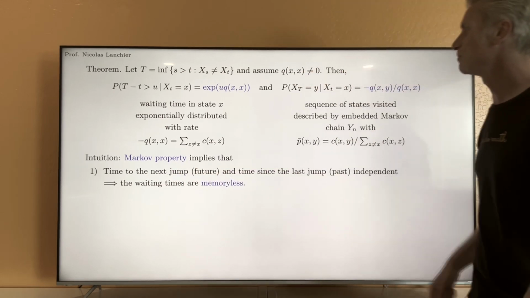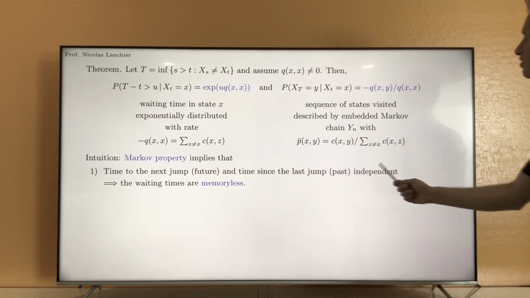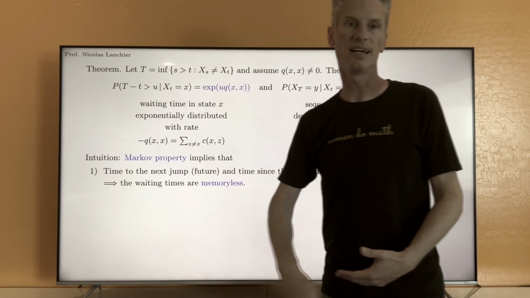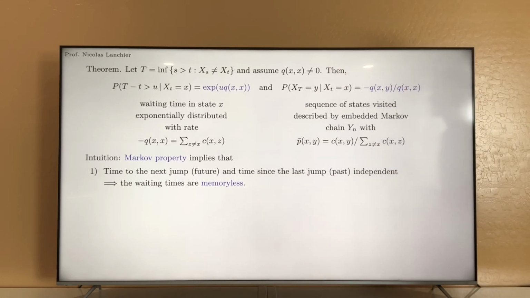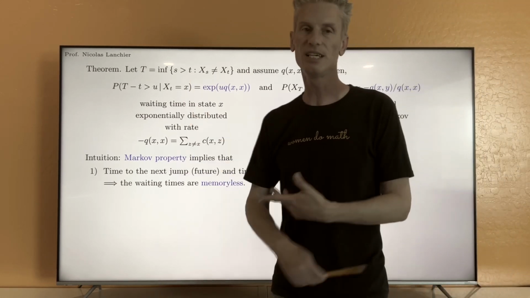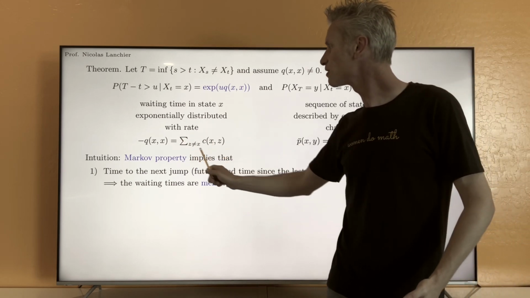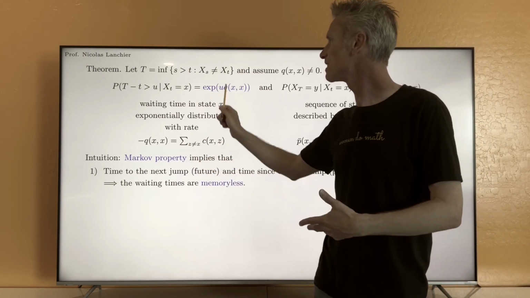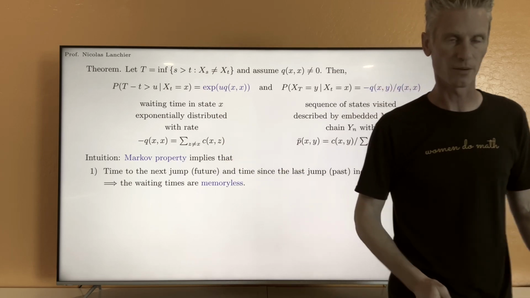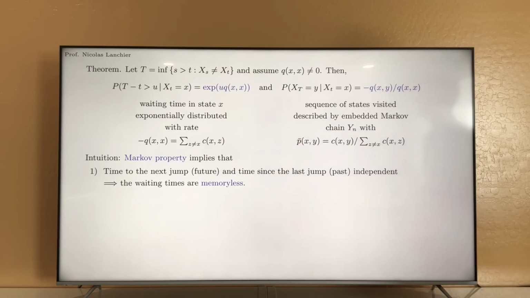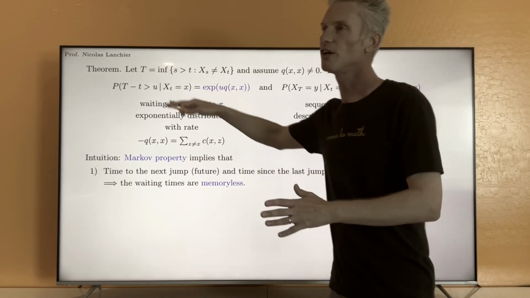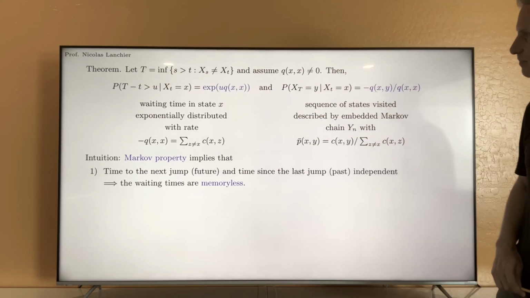Time to the next jump in the future and time since the last jump in the past are independent. This means that the waiting times are memoryless and so they must be exponential. This argument does not tell us about the rate, but that tells us that this indeed must be exponential. The same reasoning can be used for the question not when, but where.